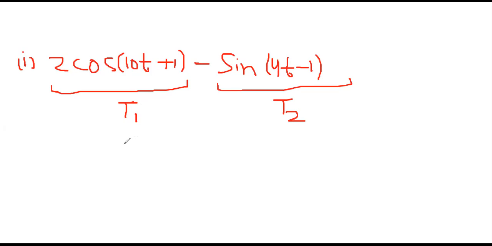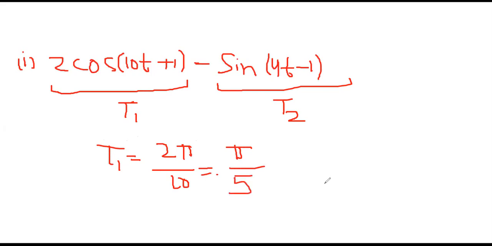First thing, we have to calculate T1, the fundamental time period of signal 1. So T1 will be nothing but 2 pi by 10, right? And it will come out to be pi by 5. Now we will calculate T2, and T2 is coming out to be 2 pi by 4.